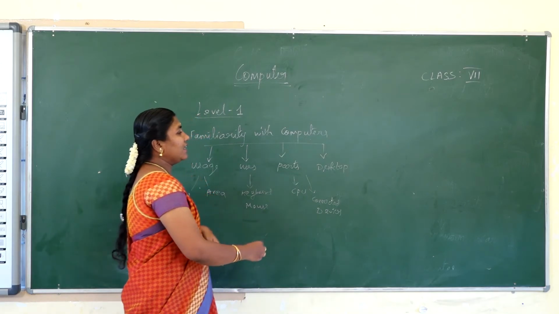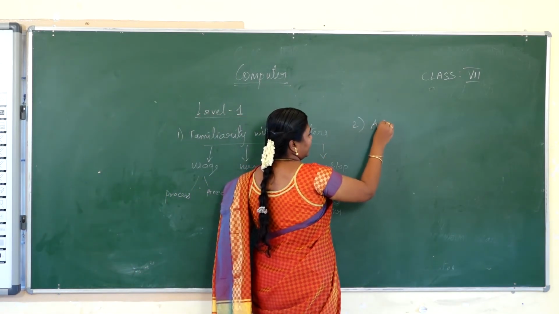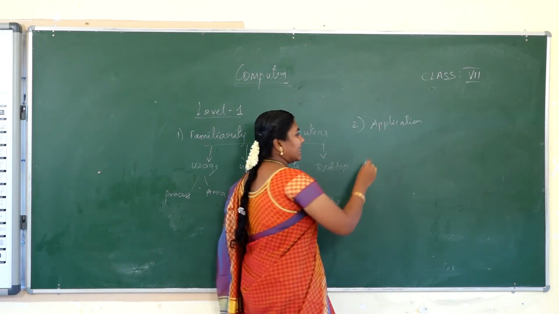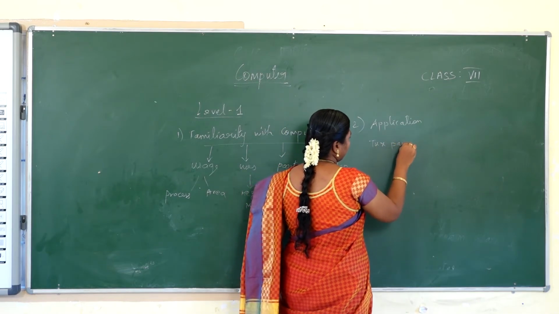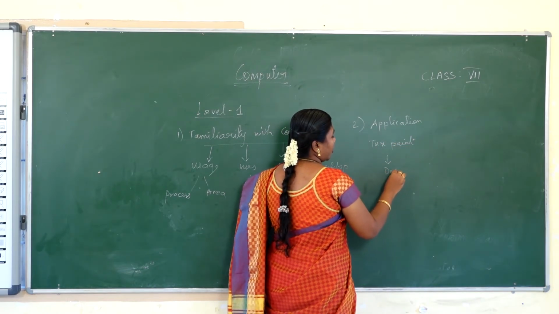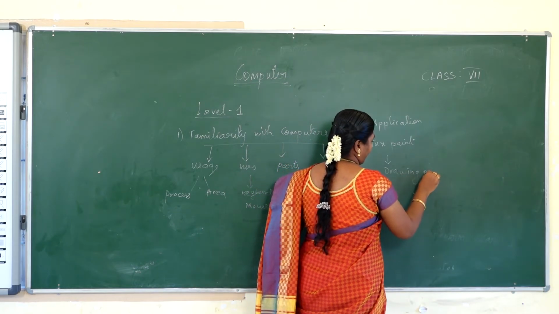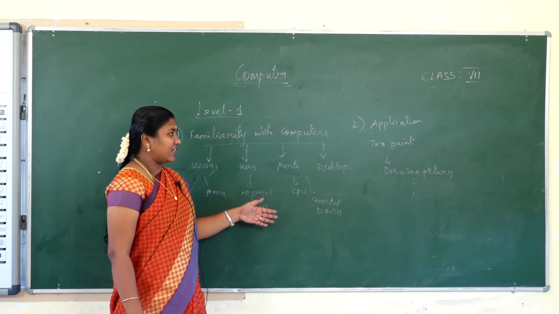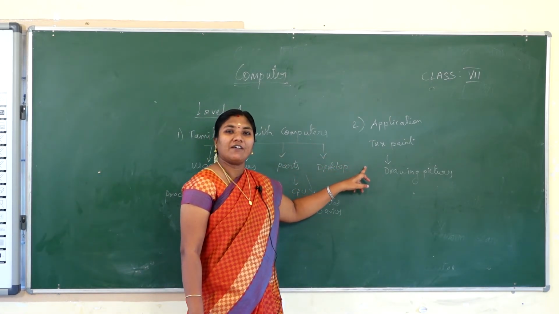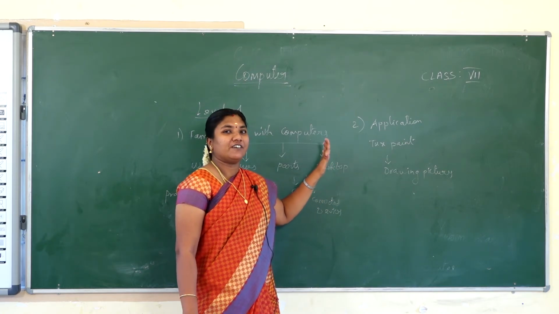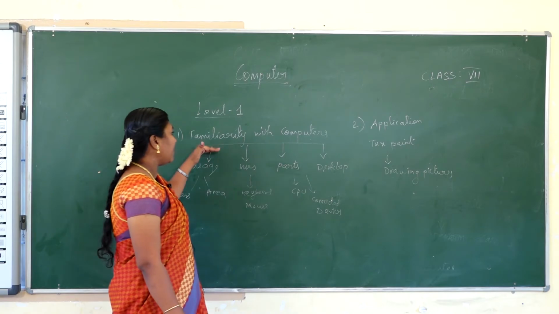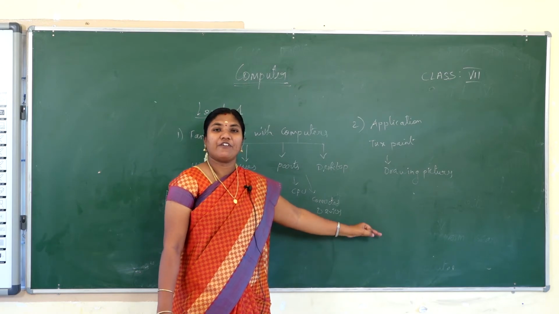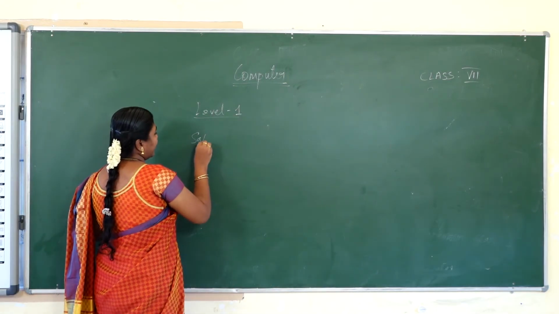Next we will go on to the second one, that is the application. In application, in level 1 we are using TuxPaint, which is used for drawing pictures. Thinking process skills is not included in level 1, and we do not have the programming concept either. So in level 1 we have familiarity with computers, the application, and the last one, safety measures. Now we are going to see the safety measures.